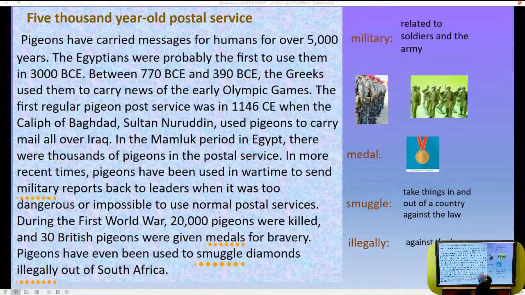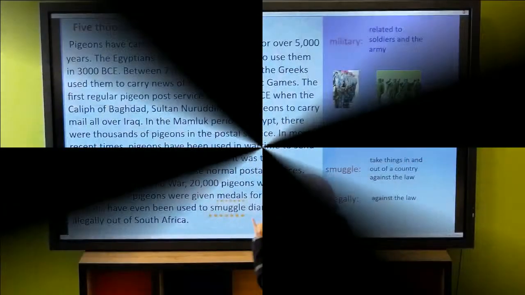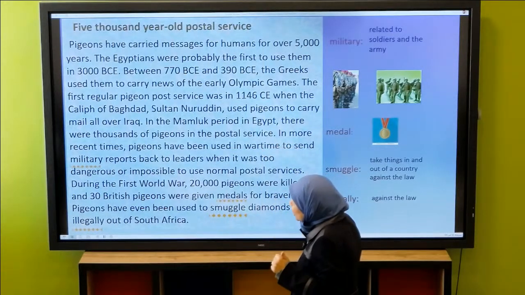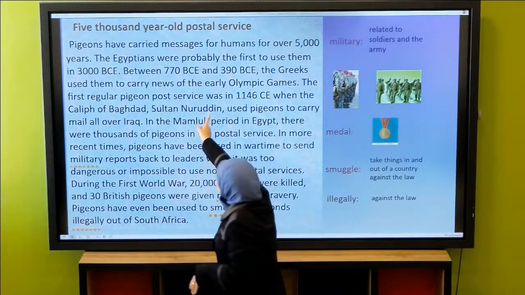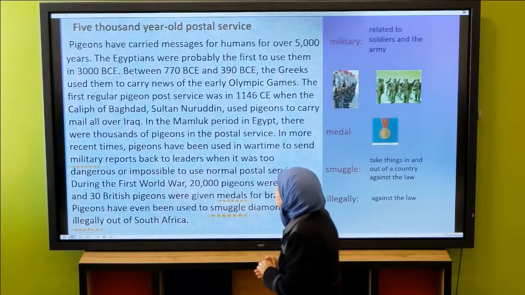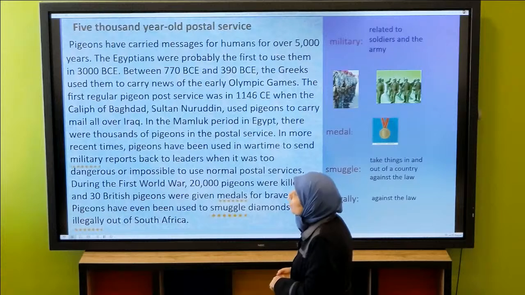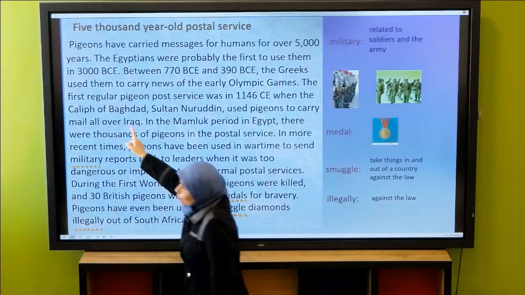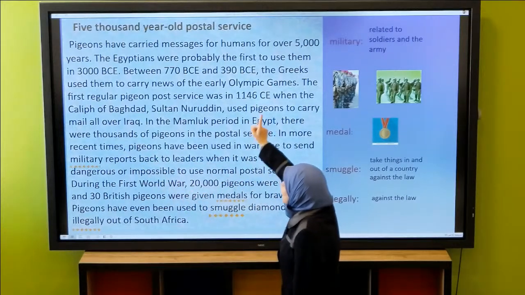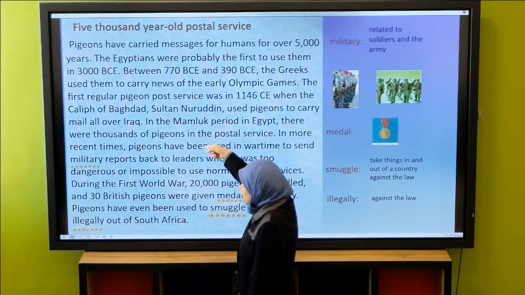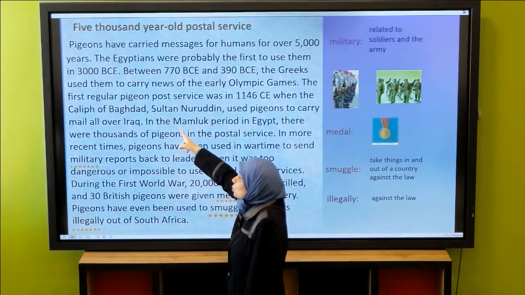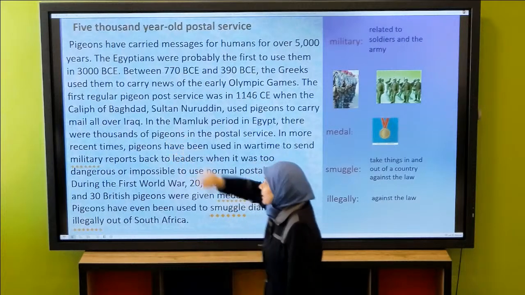Now, I'd like to go over the paragraph altogether. We said that the Egyptians were the first, then the Greek. The first regular official post service was in 1146 by Sultan Nur ad-Din. Here I want to comment that Sultan Nur ad-Din was not Caliph of Baghdad. He was the ruler of Aleppo and Damascus in Syria and later in Egypt. He was under the rule of Caliph of Baghdad, who was al-Muqtafi bi amrillah those days.